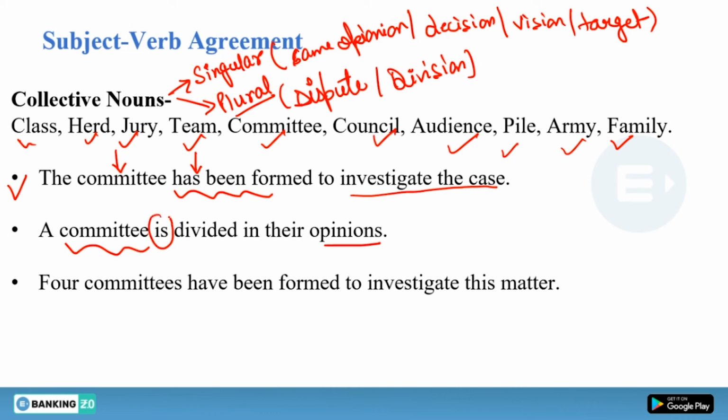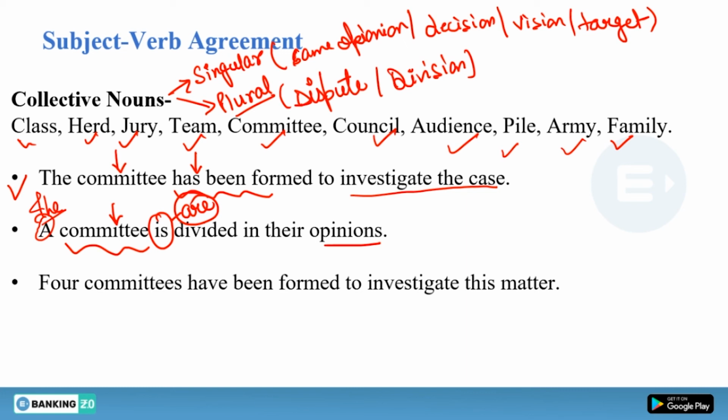No. You cannot use is here. Here you have to use are. You have to use are because now this committee is what? Plural collective noun. A committee are divided in their opinions. So also use the here, not a, because this is now a plural noun. So the committee are divided in their opinions.